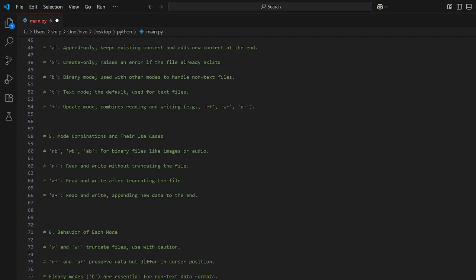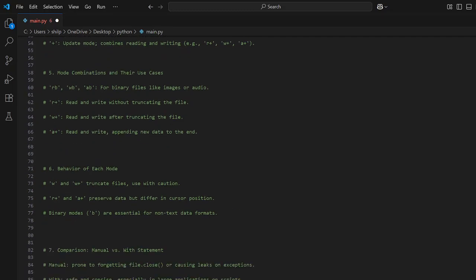Behavior of each mode: w and w+ truncate files, so use with caution. You have to be careful while using these commands. Then r+ and a+ preserve data but differ in cursor position. This will not delete your data or replace it, so these are a little bit safer options than those that will replace or delete the file. Then we have binary modes. b is essential for non-text data formats, like images, audio, and that kind of stuff.